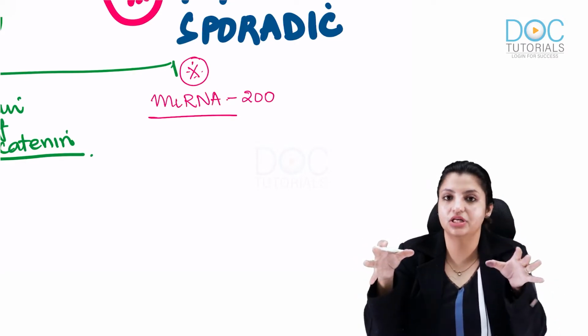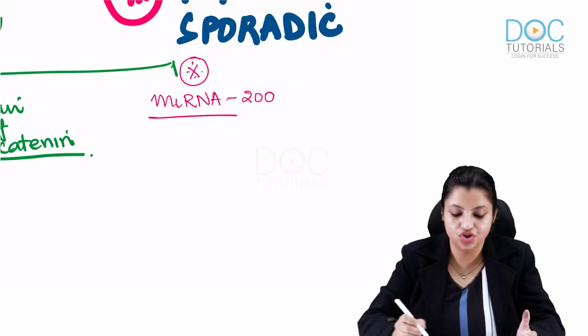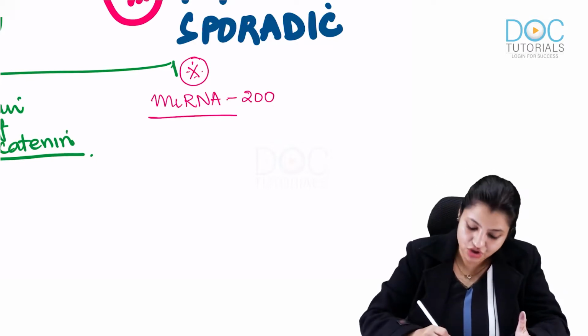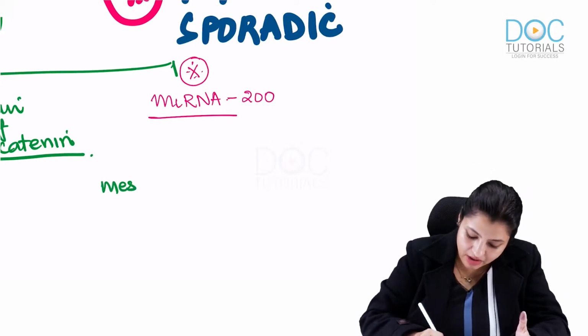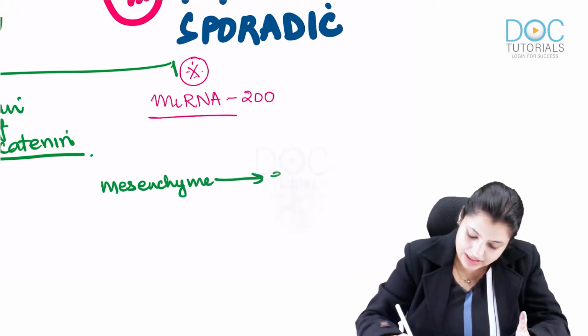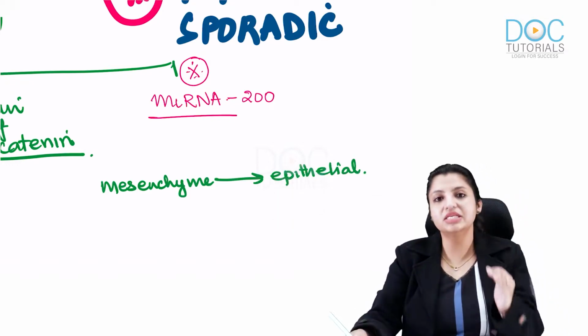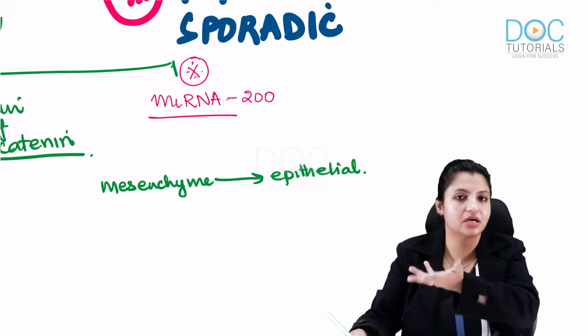So the WT gene is a very important gene which helps in changing mesenchymal cells to epithelial cells. This is a very important change which occurs in our embryonic life. This is called mesenchymal epithelial transition.